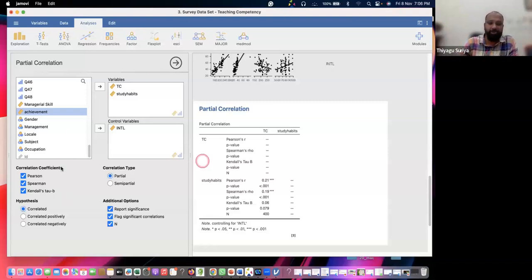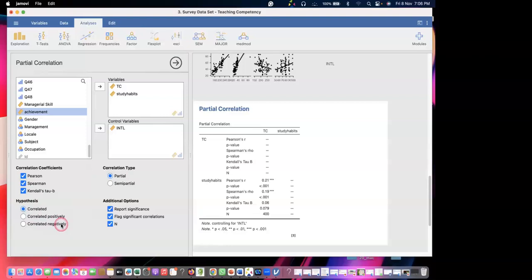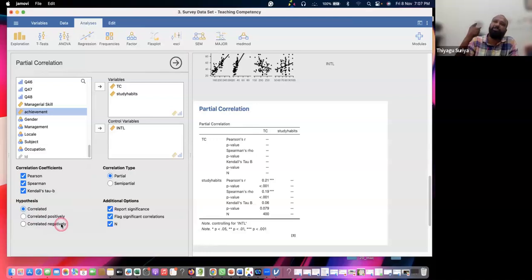Okay, so which one do you want? Do you know why the hypothesis options? What is the difference between correlated positive and correlated negative? Why the three kinds of hypothesis? In Jamovi this option is there, but I didn't explain much. But it is very simple. It's directional. Suppose you frame a directional hypothesis, you keep that based on the previous review.